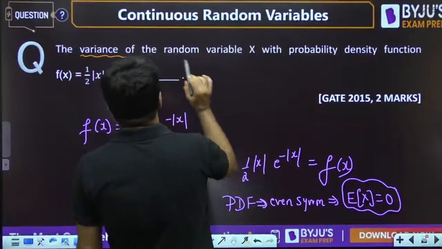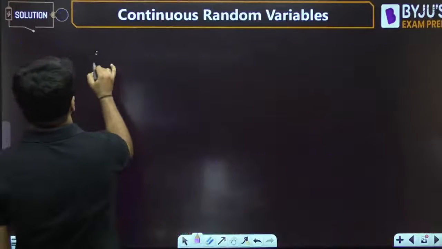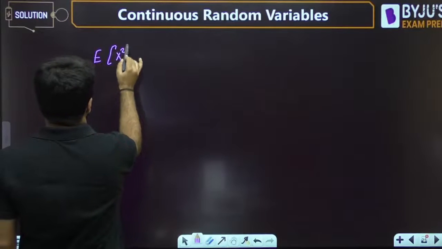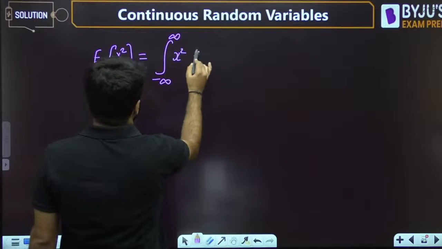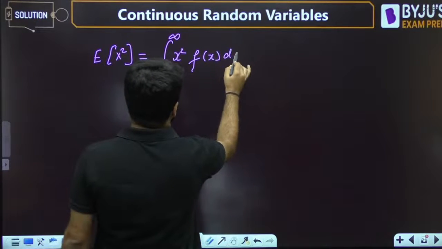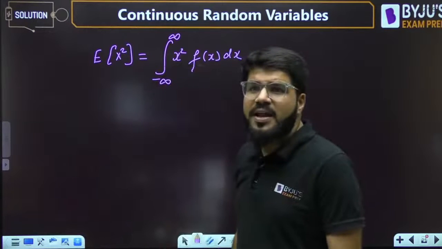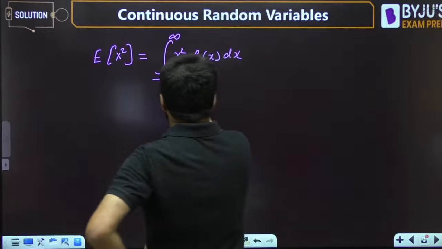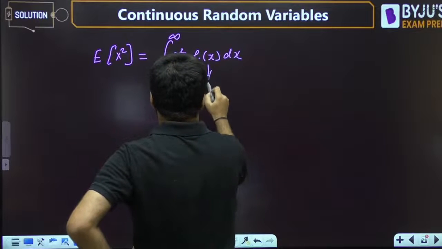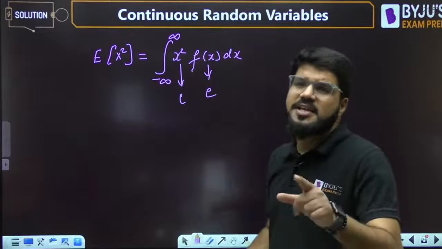So we have to only work on E of x square, which is the integral from minus infinity to infinity of x square f(x) dx. One more thing to be noted here: x square is even, f(x) is also even. Even into even function is an even function.